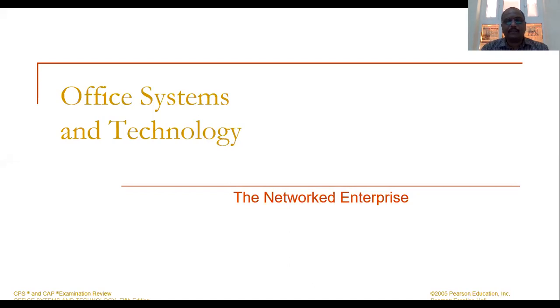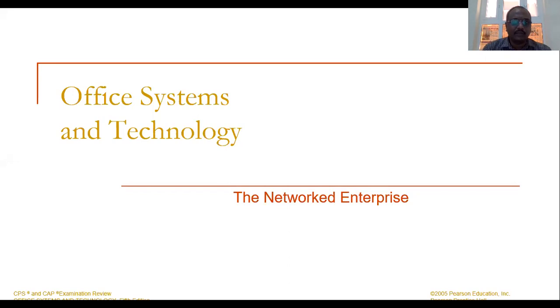In the previous chapter, we discussed office automation systems and how to convert a manual, offline system into an automated system.